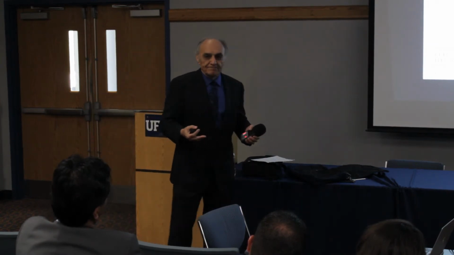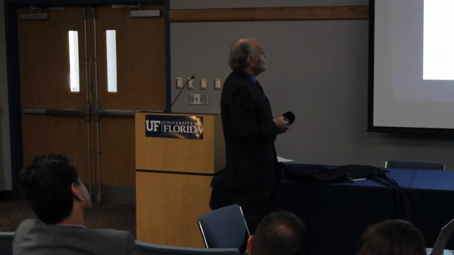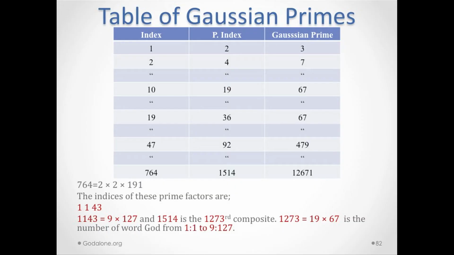Now you got to ask yourself this, okay? Are the numbers older or this universe? The numbers are older than this universe because the numbers existed before this universe was here. They are independent of this universe. Okay? So here, when we go to 764, 1514, look what happens here.